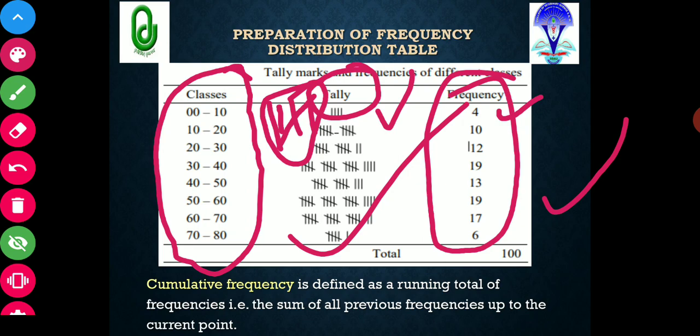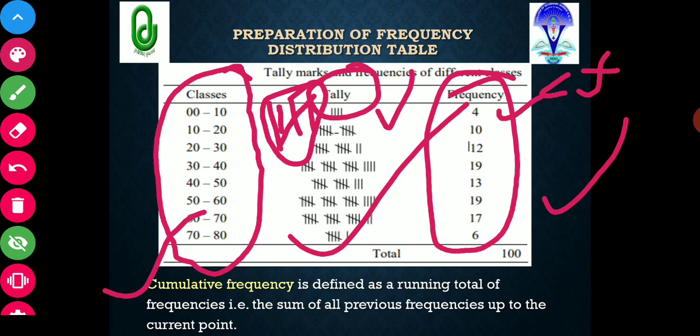Now another term very commonly asked along with the frequency distribution table is cumulative frequency. So what is cumulative frequency? It is defined as the running total of the frequency. What is running total? The sum of all previous frequencies up to the current point. Suppose I am creating another column of cumulative frequency.